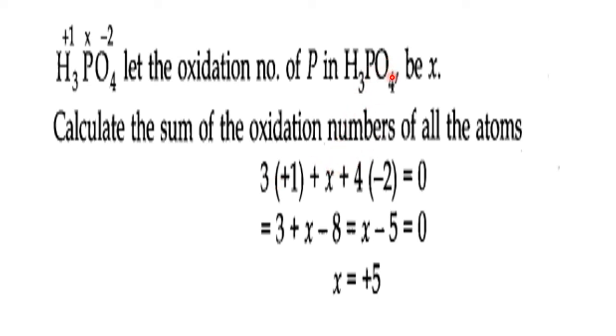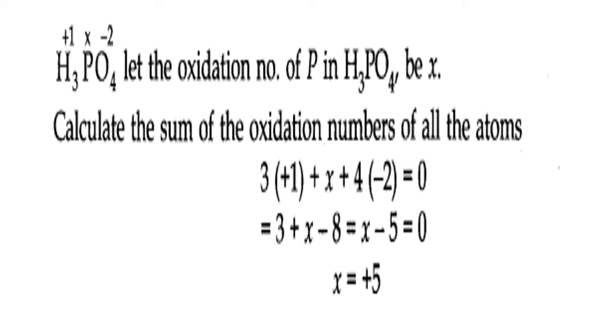Minus 2 equals 0, because it is a neutral molecule, therefore the sum of all ONs equals 0. Now simplify, X equals plus 5. So the ON of phosphorus in phosphoric acid is plus 5. So all these examples will give us an idea about how to calculate ON in a given molecule or an ion.